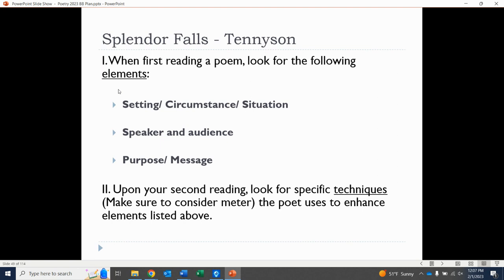I think on the second read, let's look at techniques. Now, I want us to specifically look at meter here. Let's also, you can look at rhyme if you want as well, but we're really going to highlight meter. What would you say each line is? You'll see that it really varies quite a bit. Try to figure out what you would label each line. Is it iambic pentameter? Is it something else? Again, take a look at that here. Let's take about 10 minutes to read through Splendor Falls.